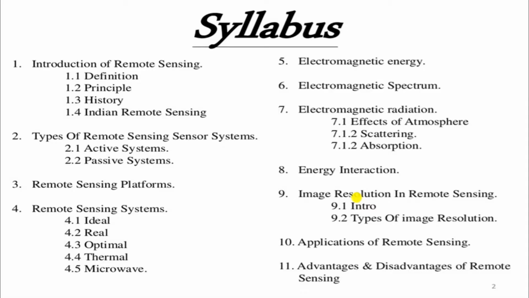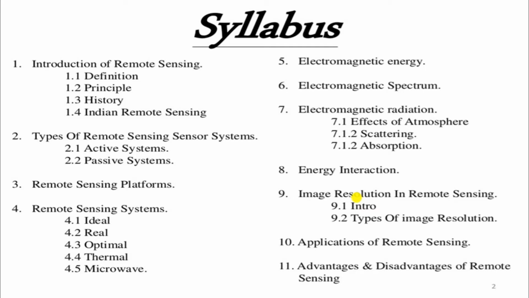Now, the first question that arises in mind is what topics are covered in this module. In our first session, we will discuss the definition, principle, history, and Indian remote sensing, types of remote sensing, different types of remote sensing platforms, and remote sensing systems like ideal, real, optical, thermal, or microwave.